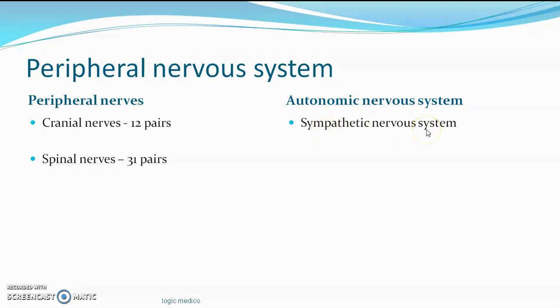Sympathetic nervous system: this is the nervous system of emergency. Whenever you are under stress, strain, fear, fright, flight, fight, at that time this nervous system gets activated. The major neurotransmitters of this are norepinephrine and epinephrine, also called adrenaline and noradrenaline.